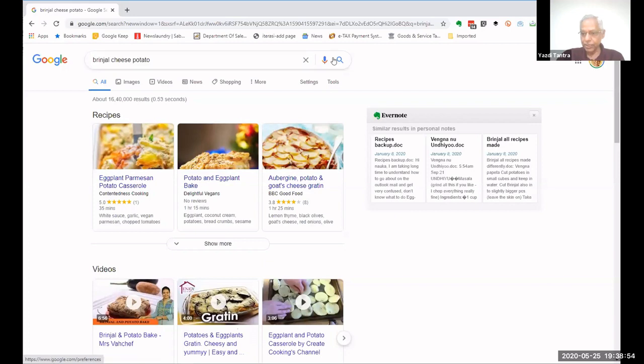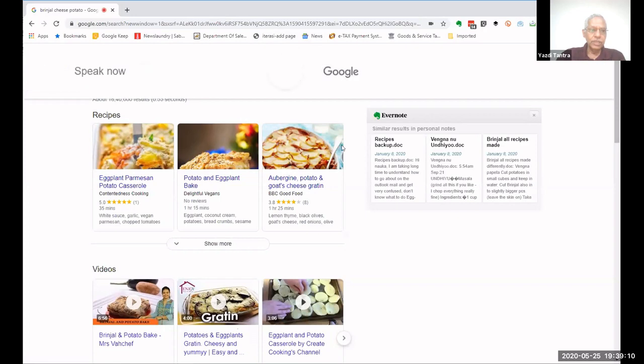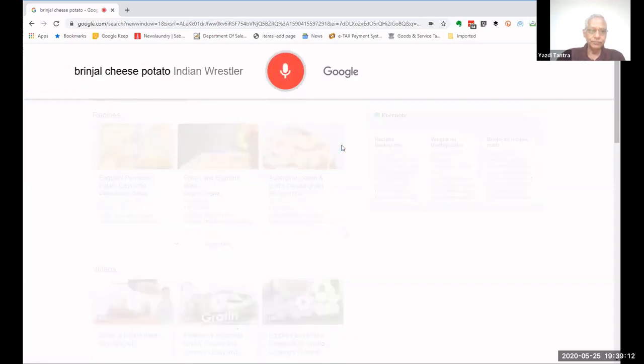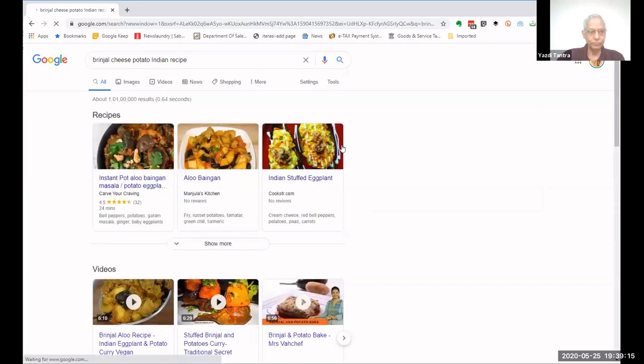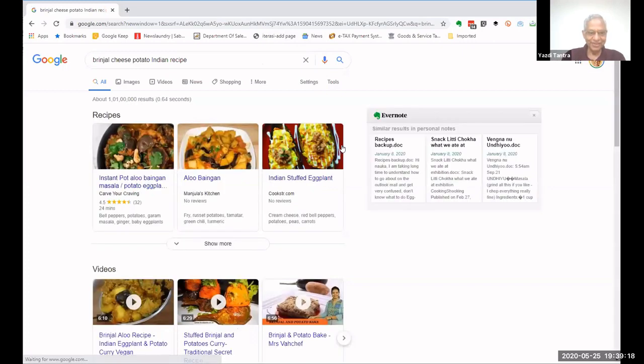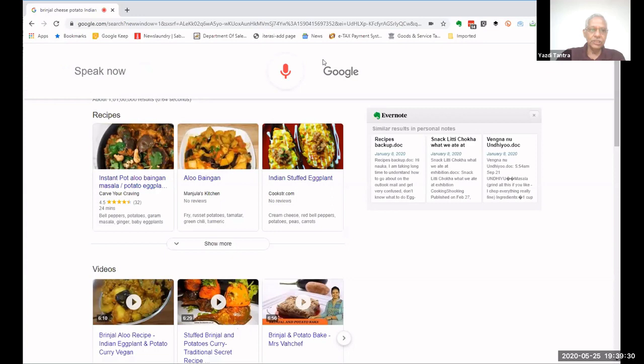Okay. So for Indian recipes, any thoughts? Give me some two or three ingredients. Anybody? Brinjal, cheese, potato, Indian recipe. Oh, wow. Now you got instant pot, aloo baingan masala. Okay, butter chicken. Somebody wants butter chicken. Butter chicken recipe.